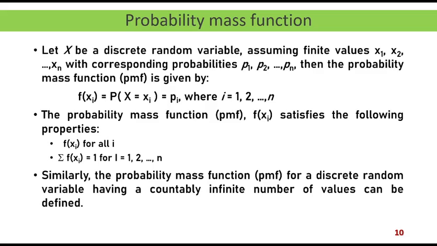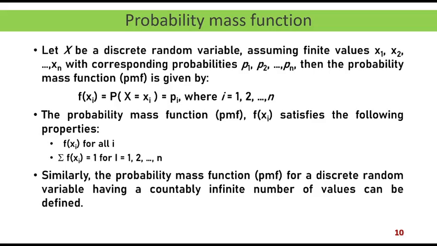Now let us go into the details of a probability mass function. If x is a discrete random variable taking the values x1, x2, ..., xn with corresponding probabilities p1, p2, ..., pn, then the probability function, the pmf, is given by f(xi) = P(X = xi) = pi, where i goes from 1 to n.